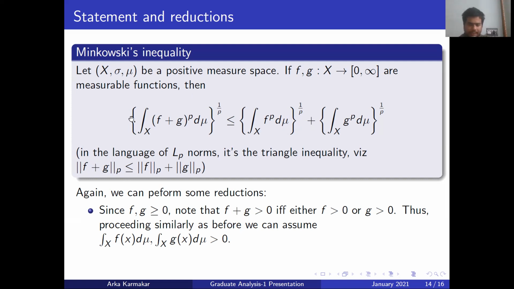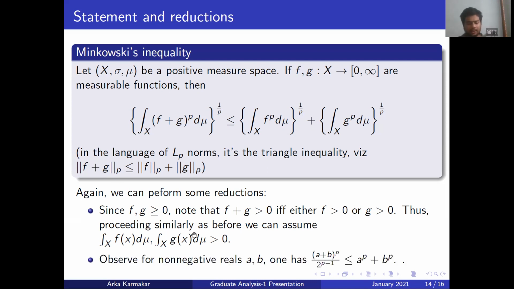If either of these is equal to 0, note that f plus g is greater than 0 if and only if either f is greater than 0 or g is greater than 0. So we can assume that both are greater than 0, because if one is equal to 0, then we get this side equal to the integral of g to the power p d mu to the 1 by p, and this is also the integral of g d mu on this side, so we have nothing to prove. So we can assume that both are greater than 0, and then we need to handle the negative cases. So observe that for non-negative reals a, b, one has this thing. You can see it in two differences.